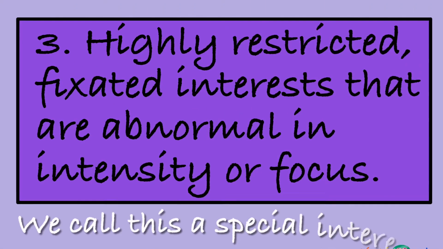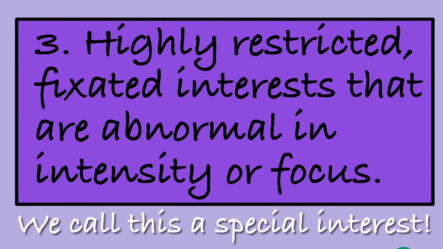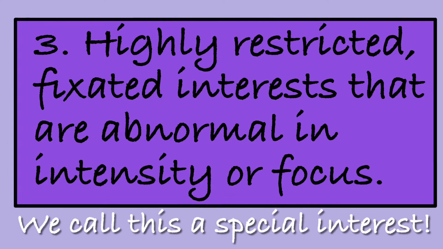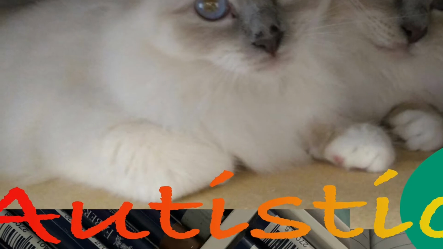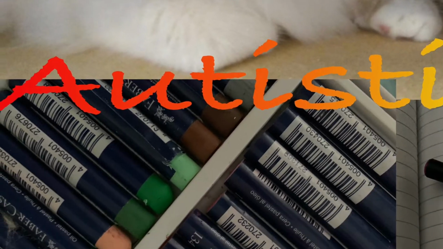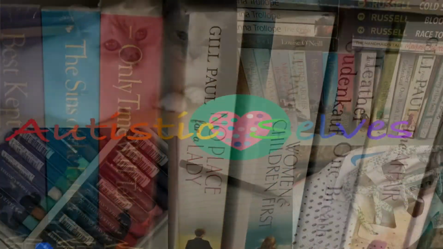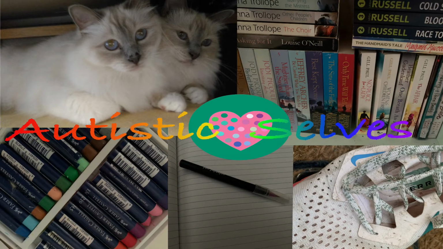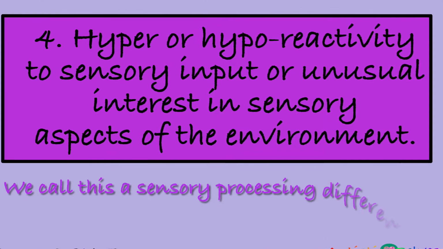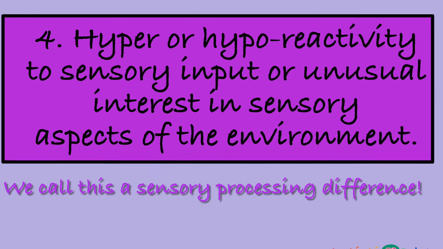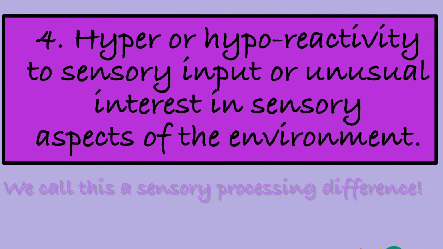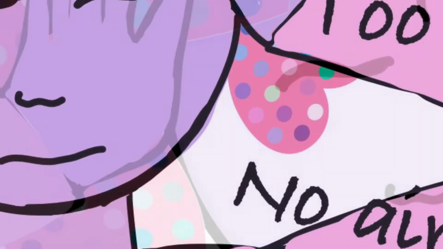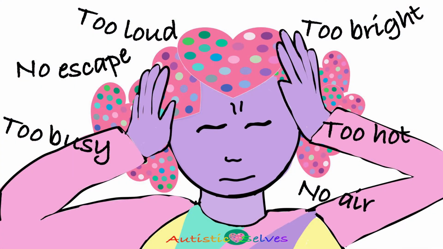We meet the criteria for Criterion B3, which refers to highly restricted fixated interests or special interests. We get very fixated and intensely focused on our interests. We have lots of special interests, including cats, reading, running, and art. We meet the criteria for Criterion B4, which refers to hyper or hypo-reactivity to sensory input, or having sensory differences. We are very sensitive to noise and to bright lights. Loud, repetitive noises trigger a headache in us.